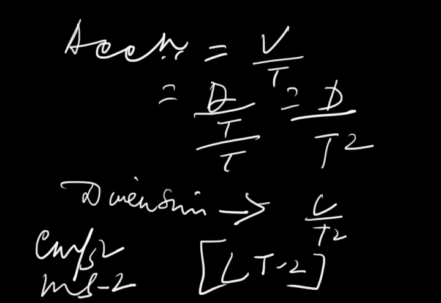And now retardation. Retardation is the rate of decrement of velocity with respect to time. If the acceleration is positive, then retardation is negative acceleration.